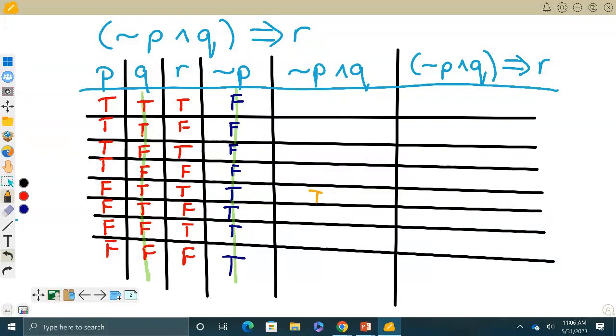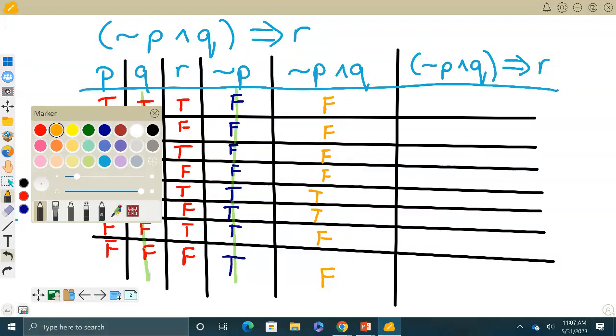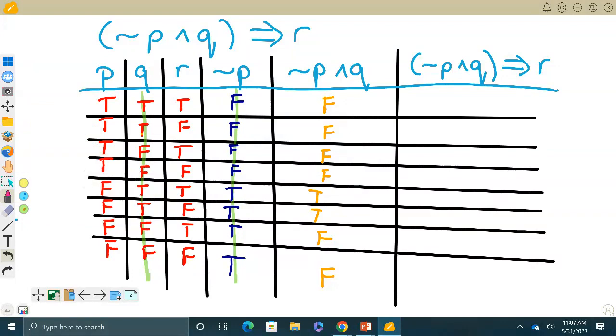So true right here, and then right here. And that's it. So now everything else will be what? False. So you do have to get the columns correct and match up.